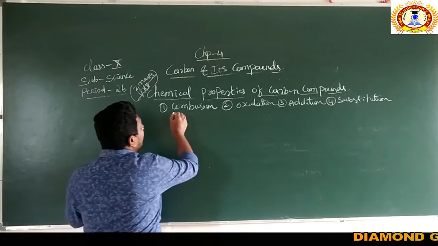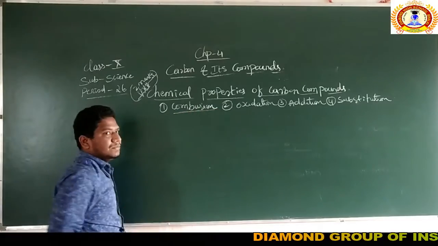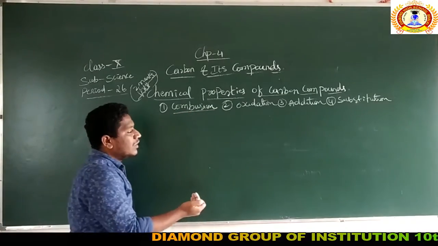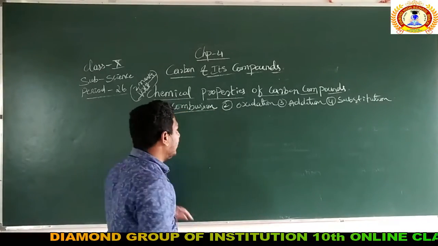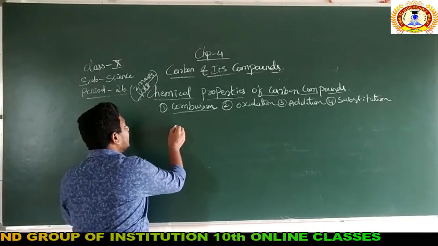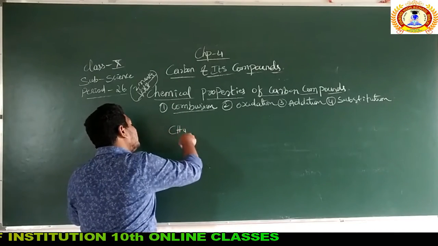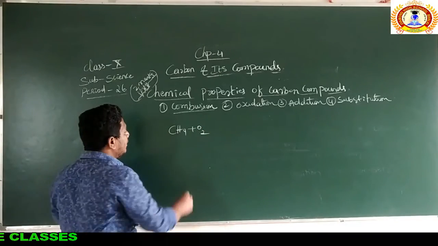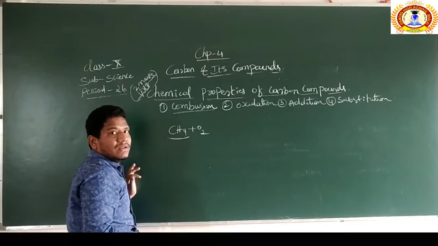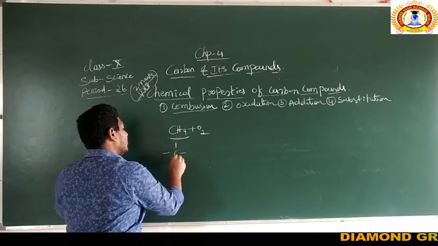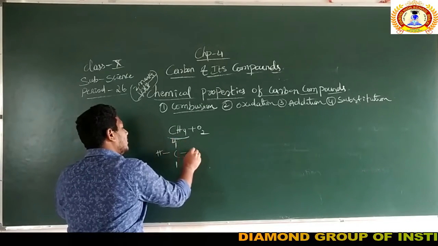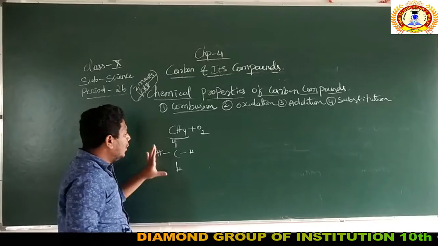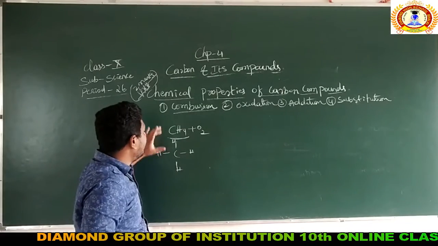We already discussed combustion in the last video. I hope you understood that. If you want, I can remind you one more time. Combustion is a process in which methane is combusted in the presence of oxygen. CH4 is methane. No need to represent the structural formula, I just showed the molecular form.